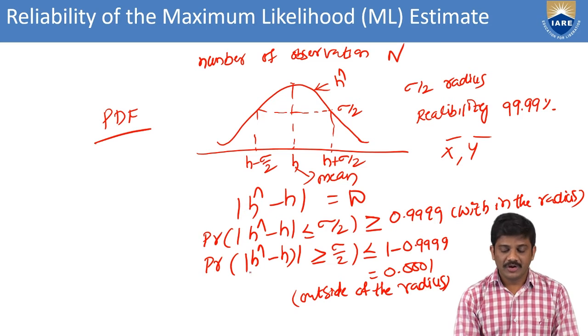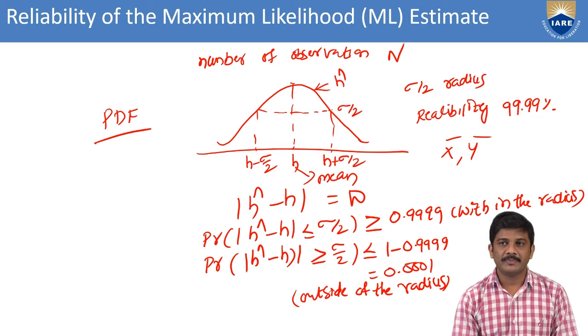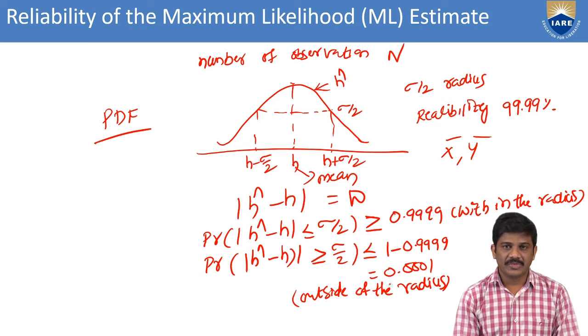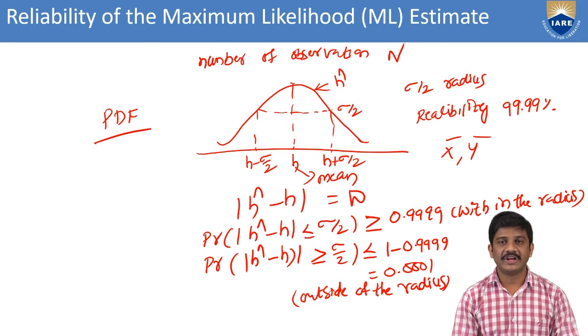Coming to the probability of H hat minus H greater than or equal to sigma by 2, then we get less than or equal to 1 minus 0.999. This we can also simplify to 0.0001. This is for the outside of the radius.